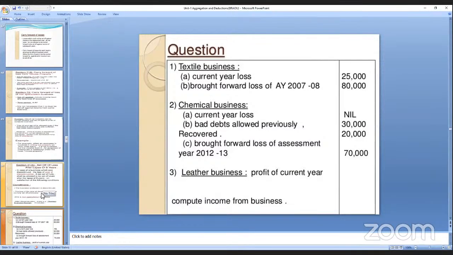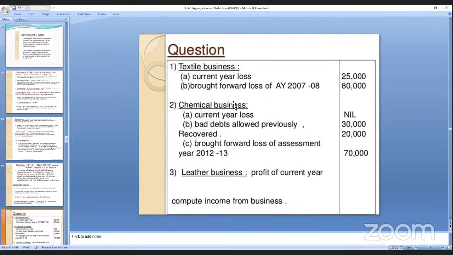Yes, ma'am. So here in the textile business, the current year loss is 25,000. And this one he has brought forward from the previous year, brought forward losses of the assessment year. That is last year's closing balance, which becomes the opening balance for this year. This was carried forward, that is brought forward, 80,000.